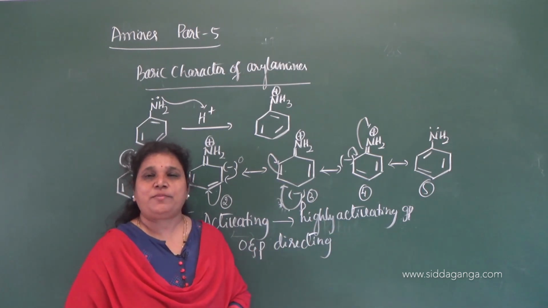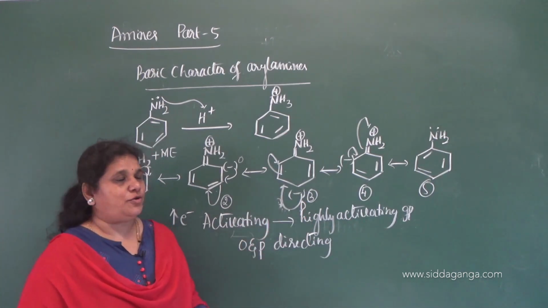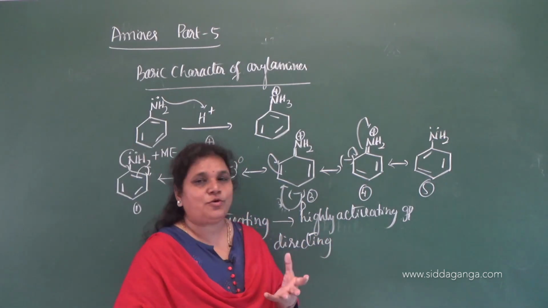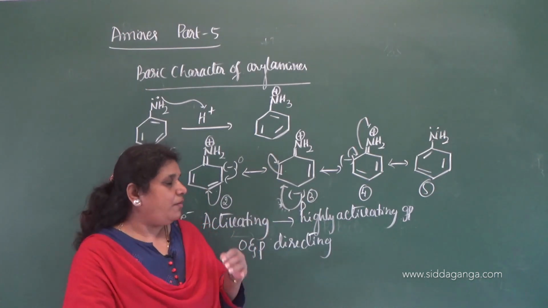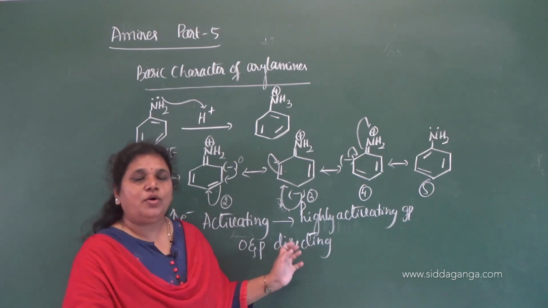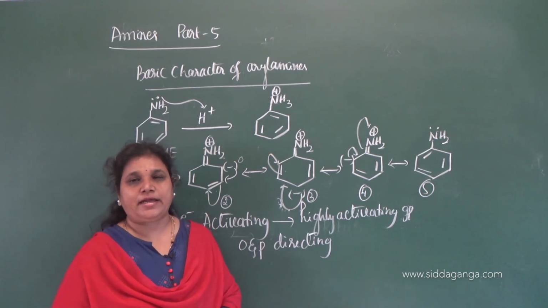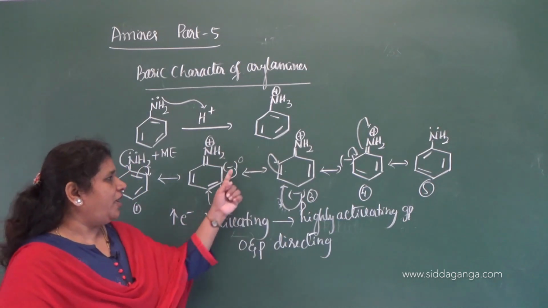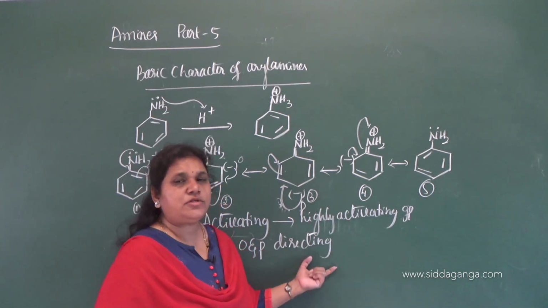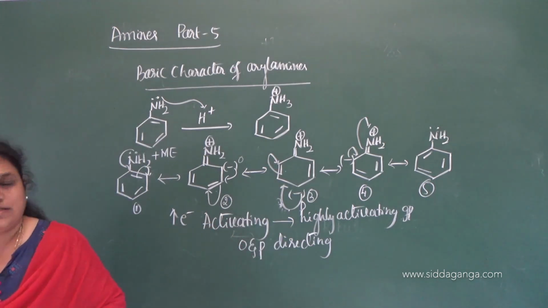To get ortho and para products, we need to protect the NH2 group present in aniline. Protection means we need to reduce the reactivity of the NH2 group, to get only the mono product. The ortho and para directing nature of the NH2 group is because it develops negative charges in the resonance structures. So this is about the basic character of aryl amines, say aniline and its derivatives.